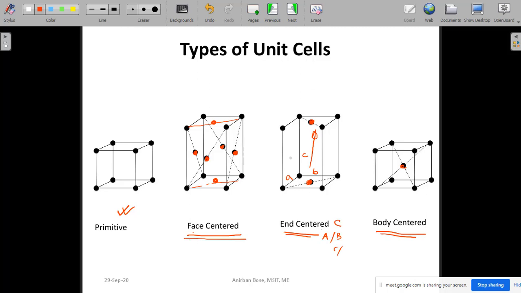Similarly, if the pair is like this, only these 2 points, in that case that will be called end centered B, and similarly front and back will be called end centered A. Okay, so these are the naming conventions of the end centered. Anyway, these are the different kinds of unit cells possible.